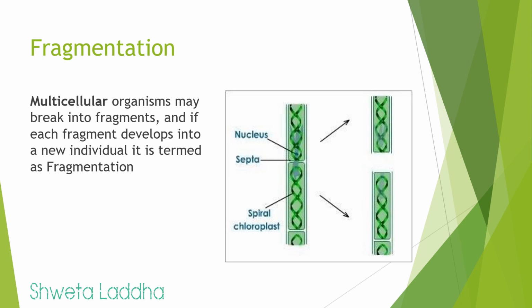For example, it occurs in plants or algae such as Spirogyra. Spirogyra is a filamentous algae found in water. It is multicellular. Sometimes it may break into fragments, but each fragment has a capability to develop into a new individual Spirogyra. Thus, this is called as fragmentation. We see this in animals like tapeworm, that is Taenia solium.